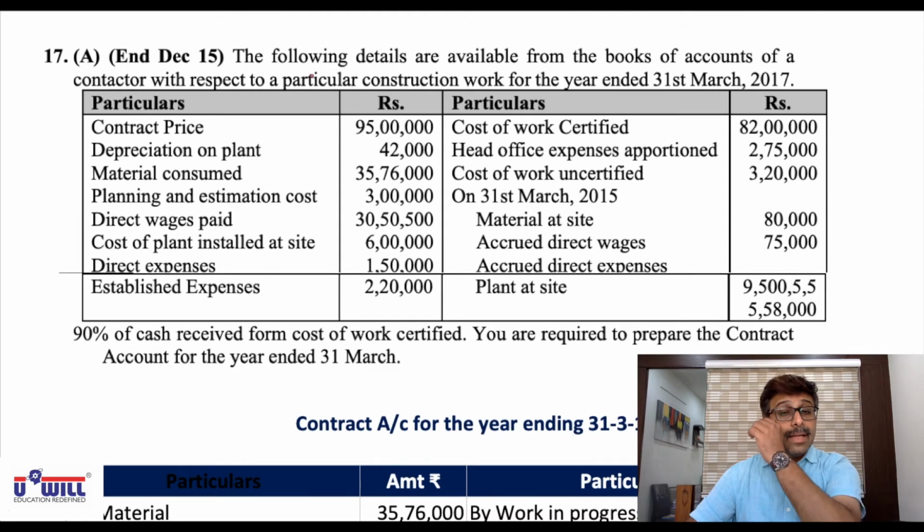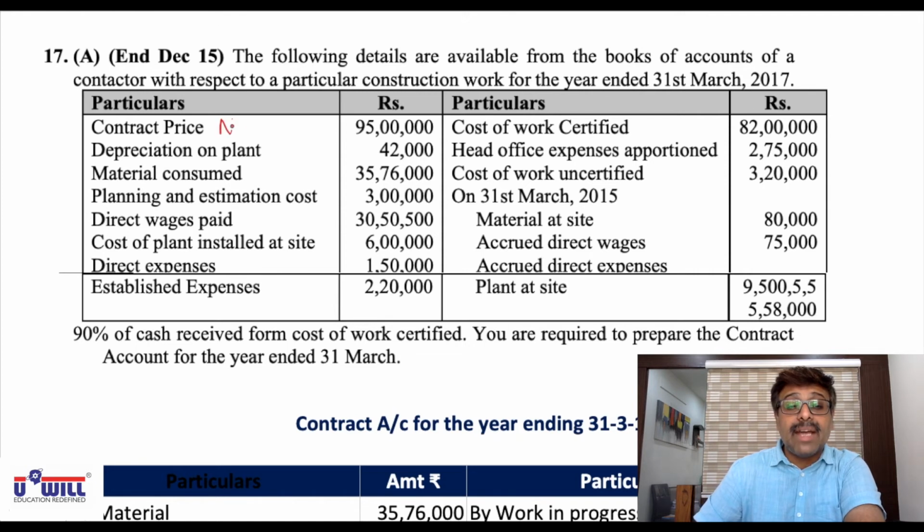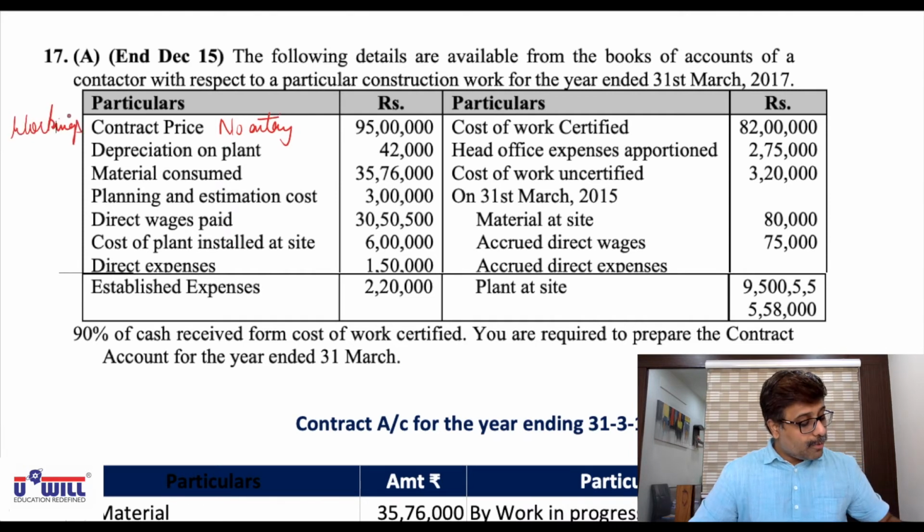Look at it. The following details are available from the books of accounts of a contractor with respect to a particular construction work for the year ended 31st March 2017. Now this is a full-fledged question. Contract price will have no entry, but it will be used in the workings to find the percentage of work done.